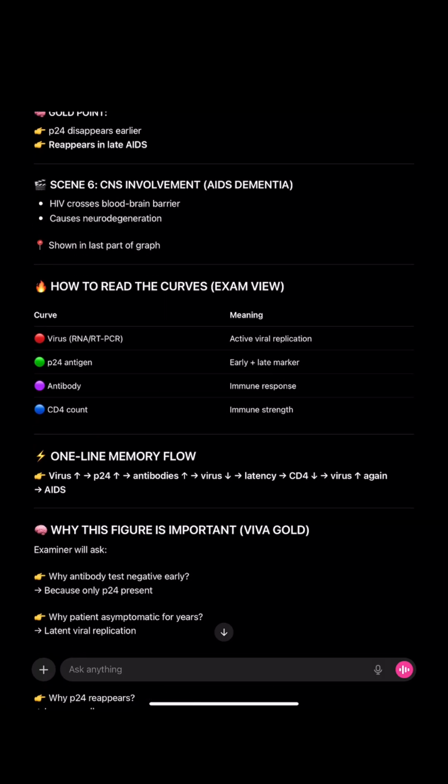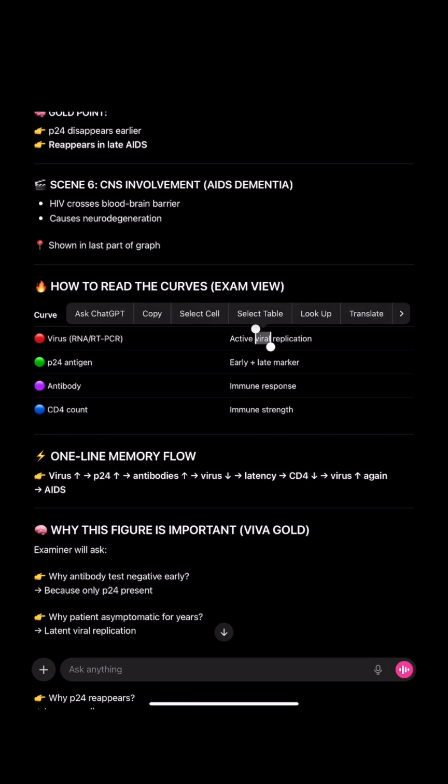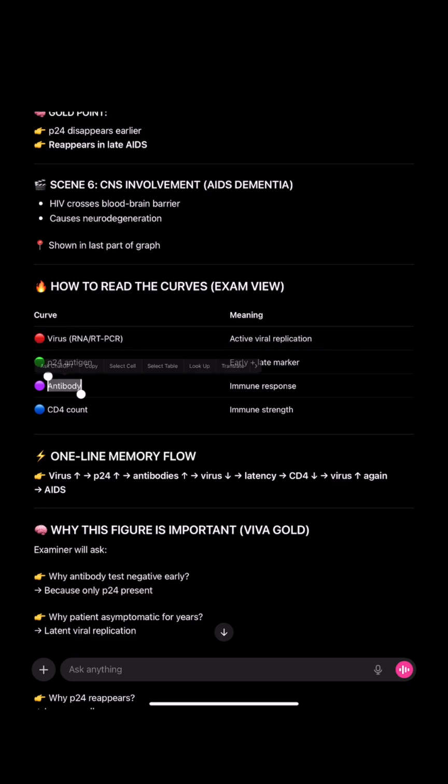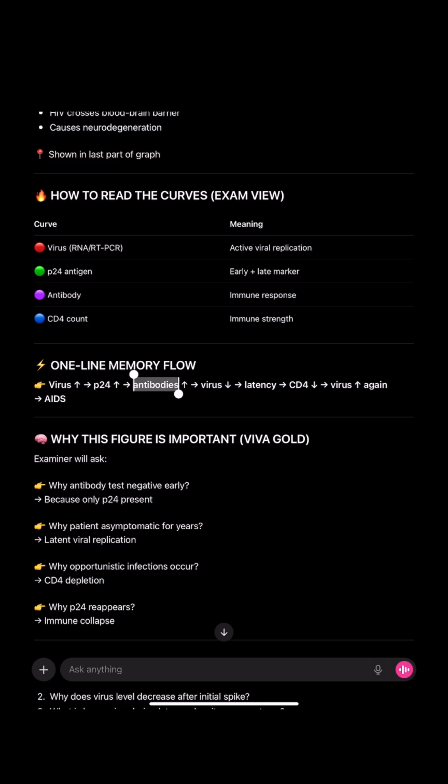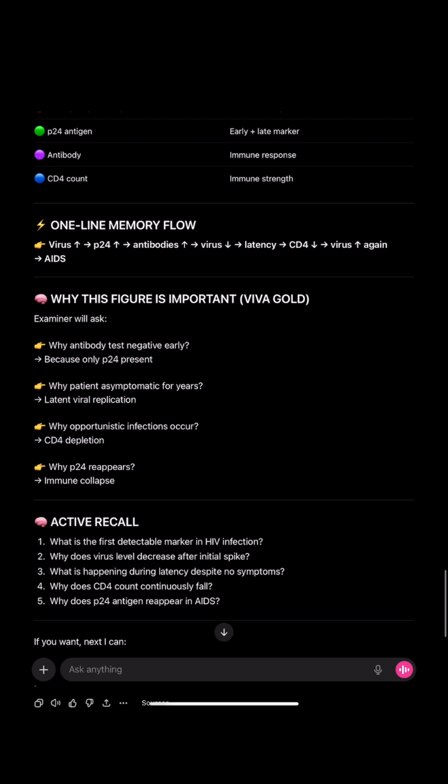So in the curve, we can see virus RNA, RT-PCR. It means active viral replication. P24 antigen means an early or late marker. Antibody is the immune response, and CD4 count is the immune strength. So virus increase, P24 increase, antibodies increase, virus decrease, latency is there, CD4 decrease, virus increase again, and AIDS occurs.